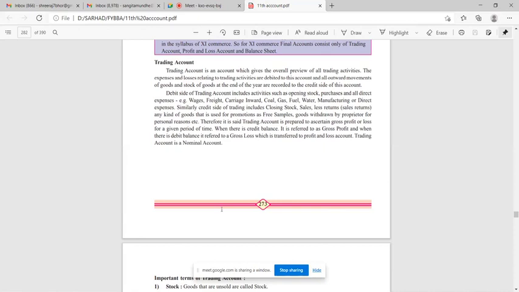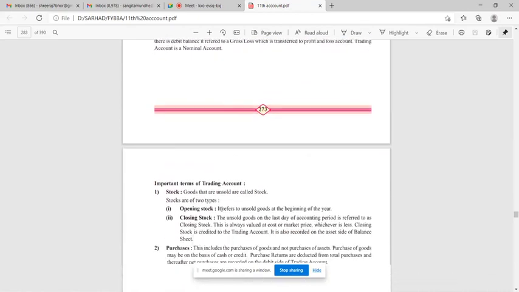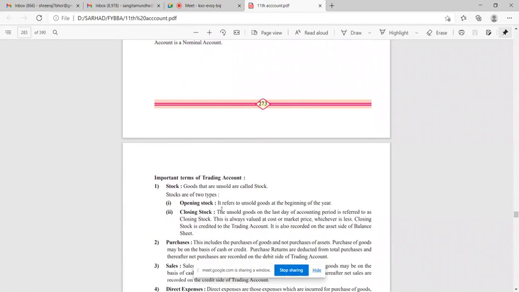Trading account is a nominal account. Very important. Each and every word in this topic is very important for your MCQ pattern questions. Okay, so trading account is a nominal account. Why? Because all expenses and incomes are recorded in this account.